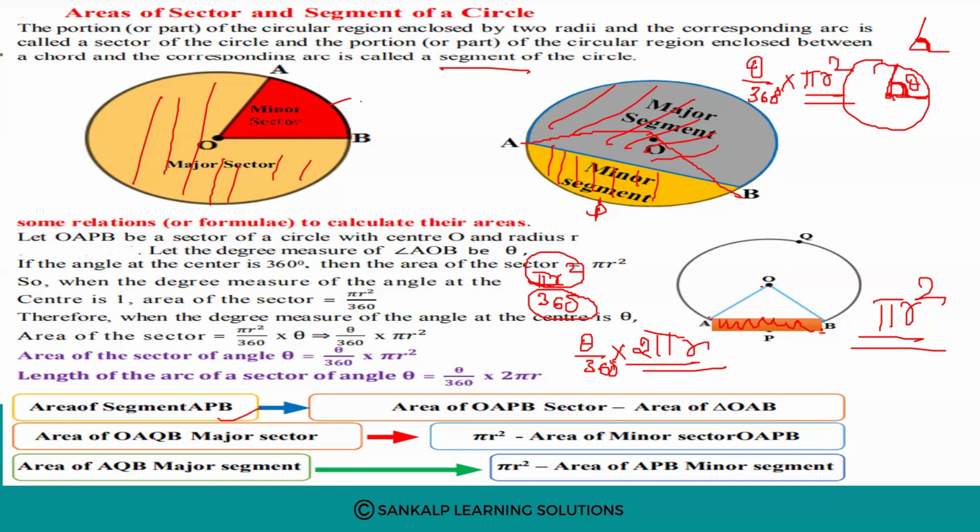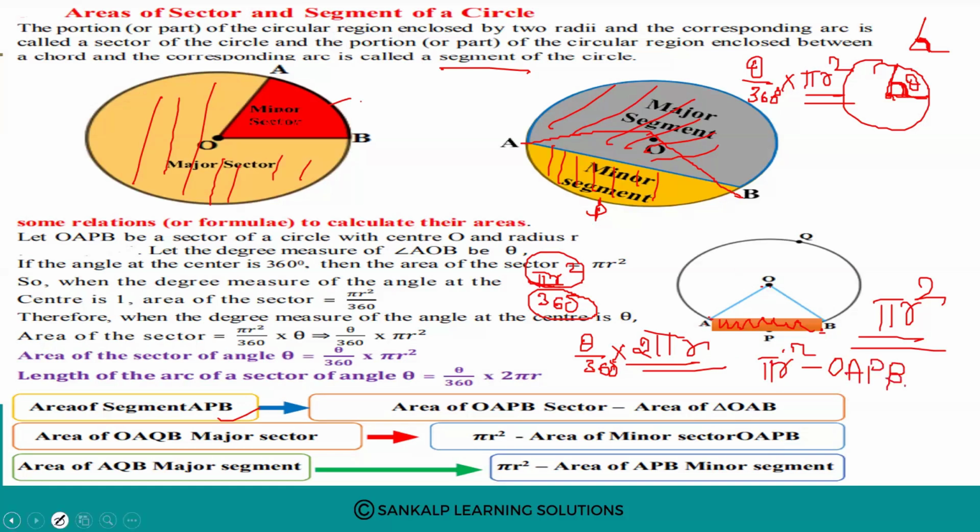Next, area of OAQB, major sector. If you want to calculate the area of major sector, that means this part you want to calculate. For that, first you need to calculate area of a minor sector OAPB. Okay. So, area of a minor sector OAPB. Full area of a circle is pi r square minus area of a minor sector OAPB.